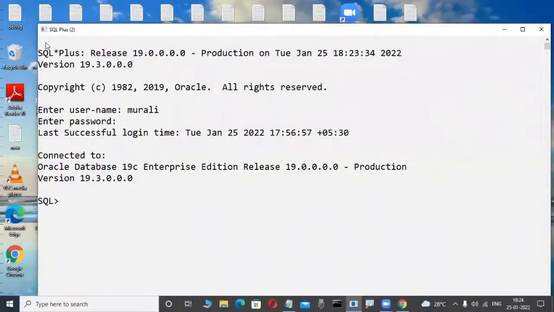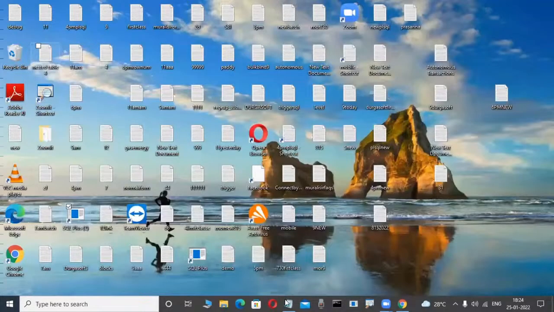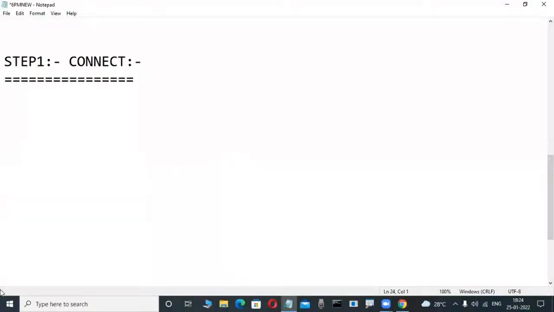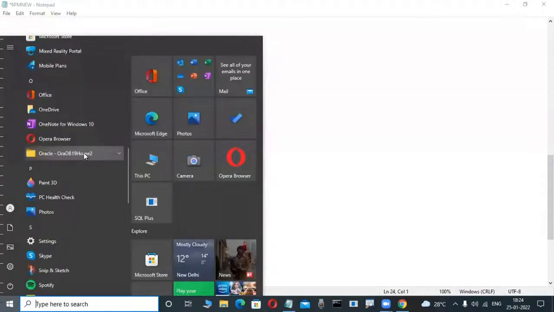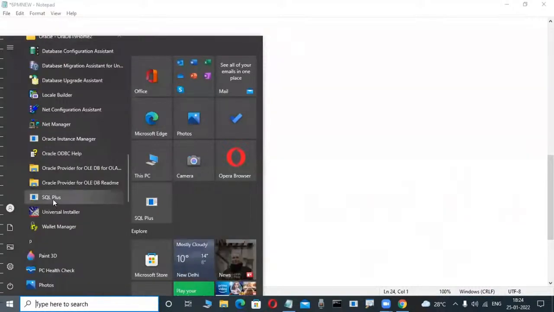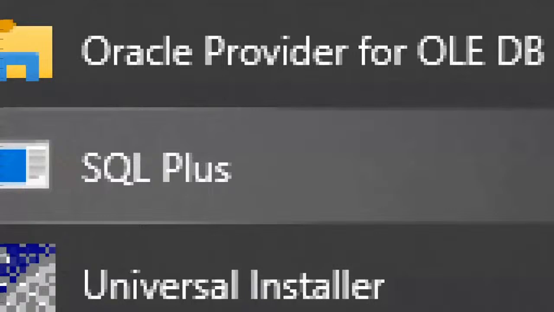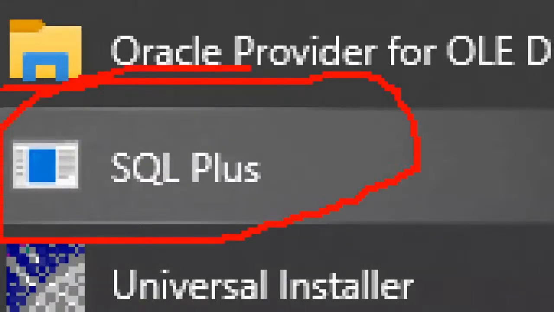Other tools are also there, for knowledge purposes only; Oracle Corporation gives a beautiful diagram and through that we are explaining. But the SQL Plus tool you are not required to install. Whenever we install the Oracle software, this SQL Plus tool is automatically available. This is a default tool, not required to load or install separately.